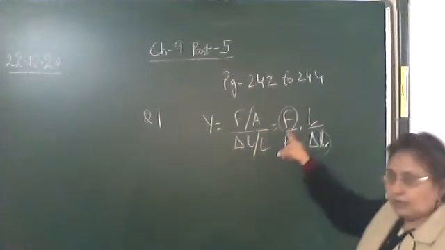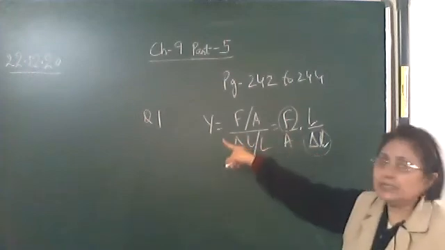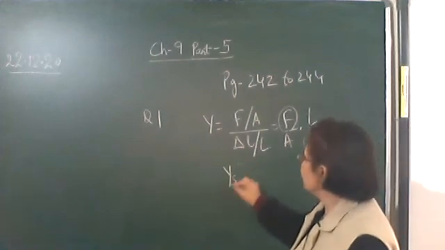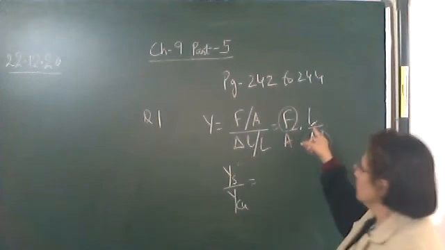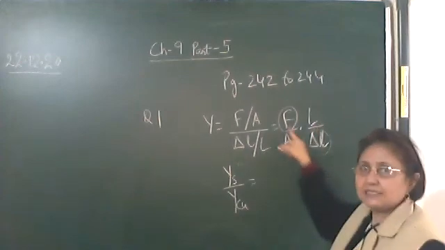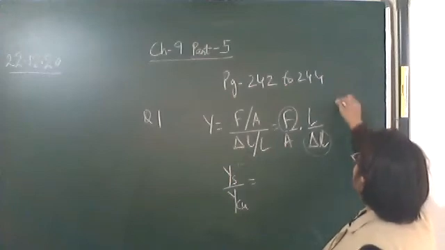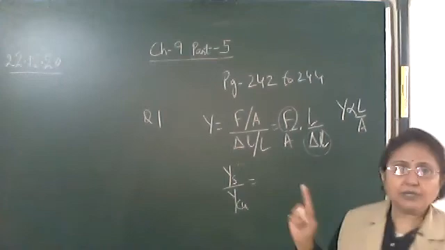We have to determine the Young's modulus of steel to copper. Since F and delta L are the same, Young's modulus is directly proportional to L upon A.